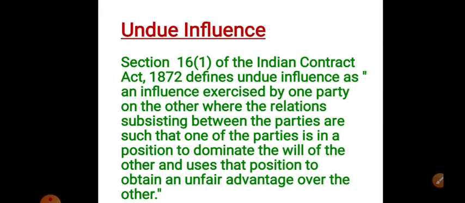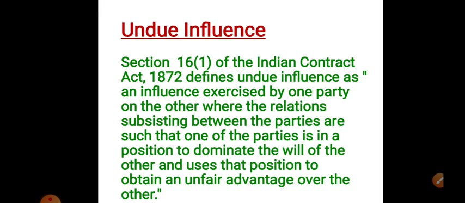Undue influence is nothing but the influence exercised by one party on the other. The relation between the parties should be such that one of the parties is in a position to dominate the other party. Their relation should be in the dominant way. Okay, one party is using his power on the other party. That is the undue influence.